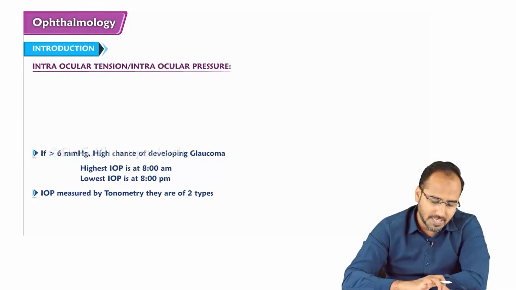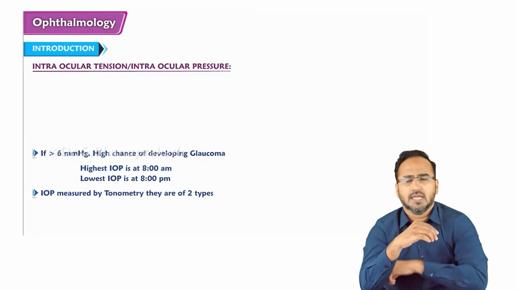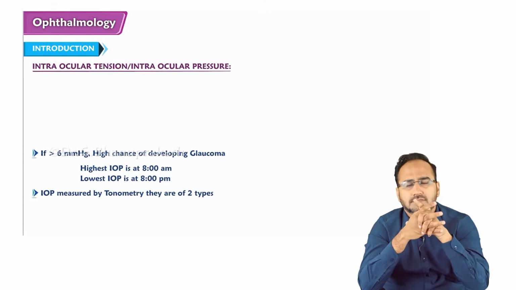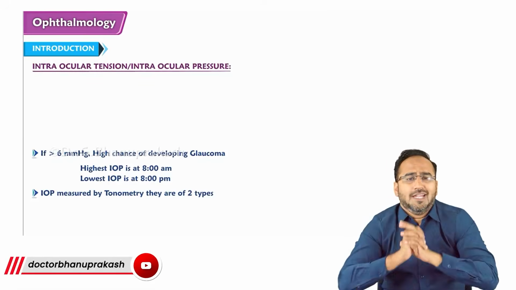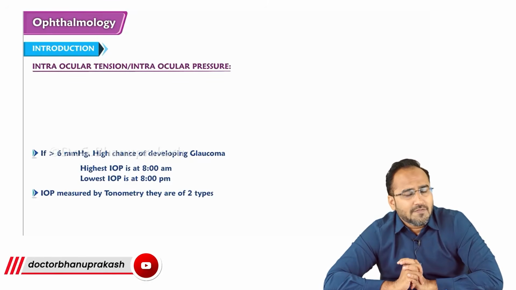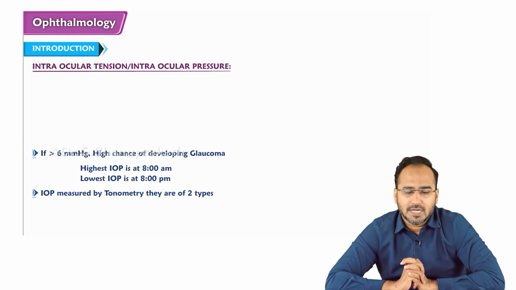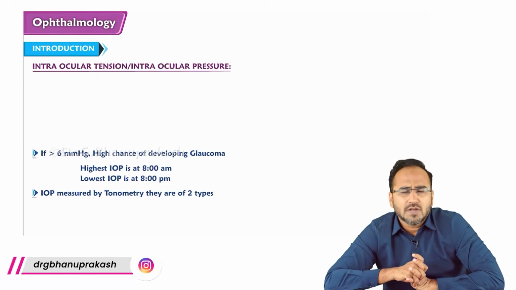Coming to intraocular pressure or intraocular tension. What is meant by intraocular pressure? Intraocular pressure is the pressure exerted by the aqueous humor and vitreous humor over the eyeball. And this intraocular pressure keeps on fluctuating.